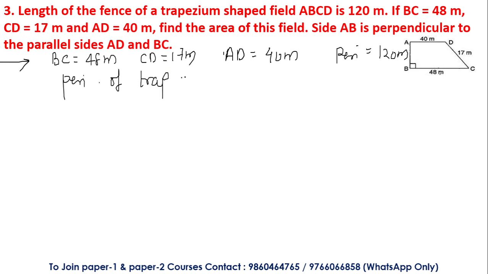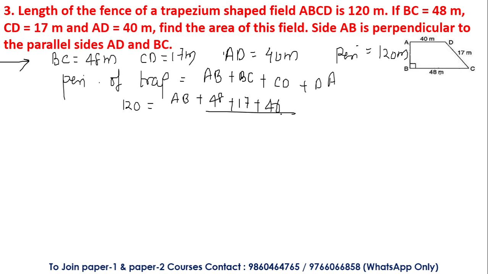What is the perimeter of trapezium? We just have to add up all the sides. So perimeter of trapezium ABCD will give us AB plus BC, please look at the figure, plus CD plus DA. Now we know the perimeter is equal to 120. This will give me 120 is equal to AB plus 48 plus 17 plus 40.